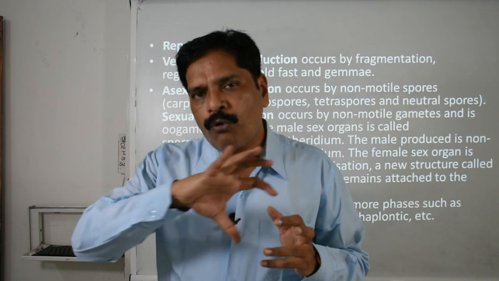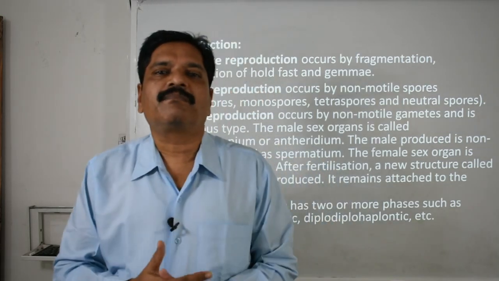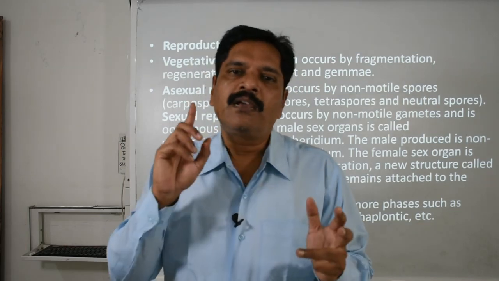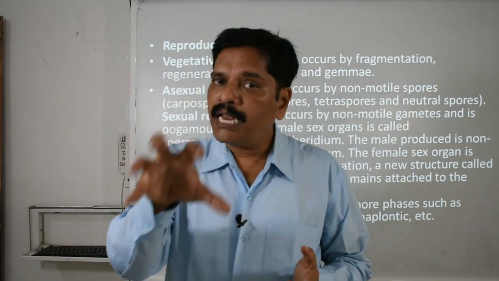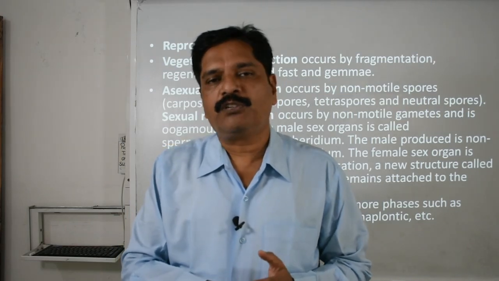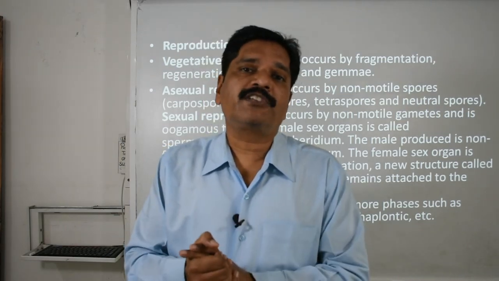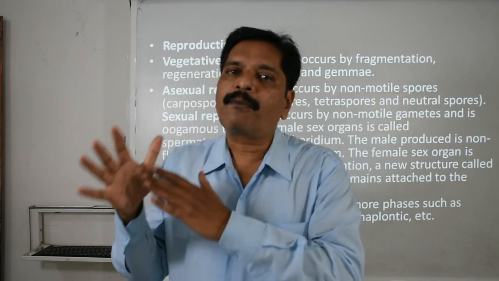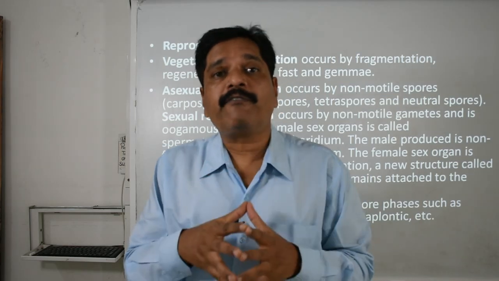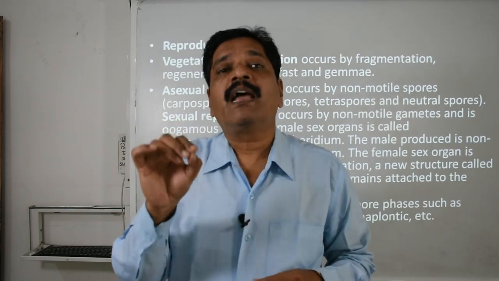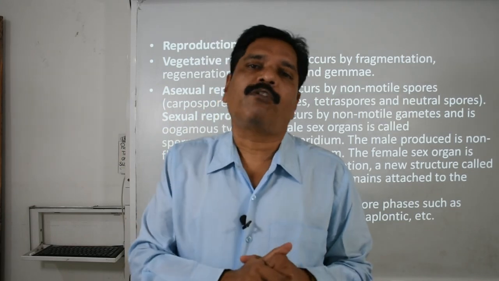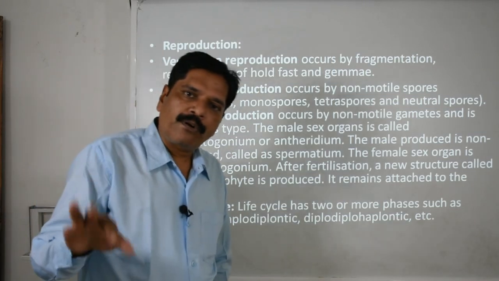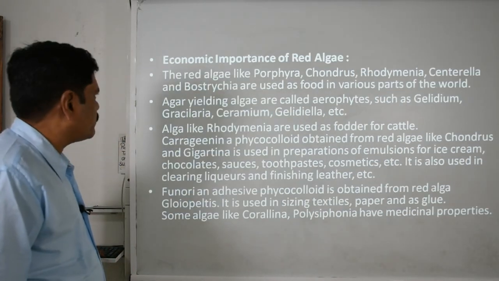Haplontic means what? When the whole life is predominated by the haploid phase of the cell or structure, okay. Diplontic means when the main life phase is diploid in nature, okay. What is the diplohaplontic in nature? In this, alternation of generation is there. Both the diploid and haploid phases are there, but the diploid phase is predominating and the haploid phase only comes in the formation of the gametes, okay. So this is the haplontic, diplohaplontic and haplodiplontic in nature. Remember this, okay.